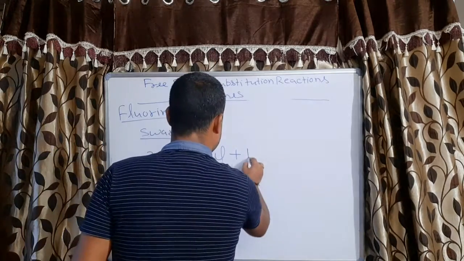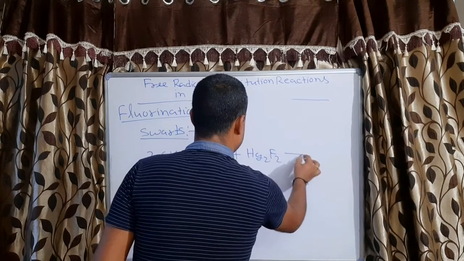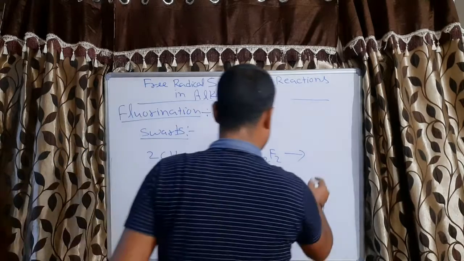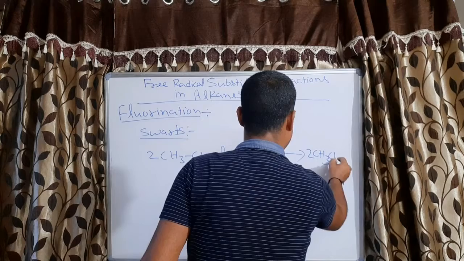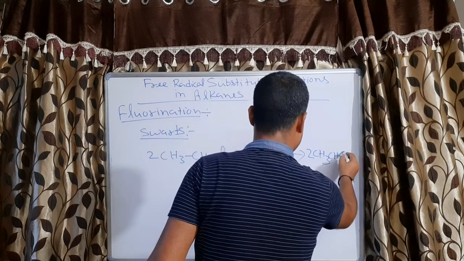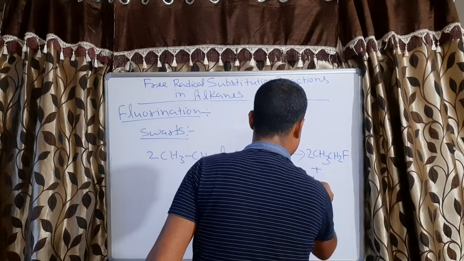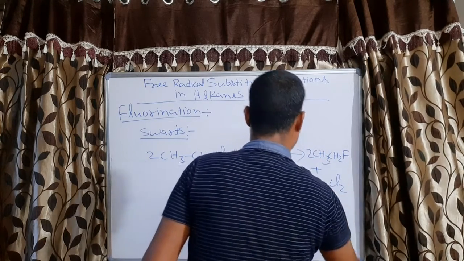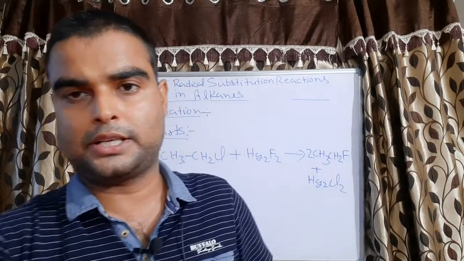So let us take mercurous fluoride. When it reacts, it will form two molecules of CH3CH2F plus Hg2Cl2. So this is the fluorination.